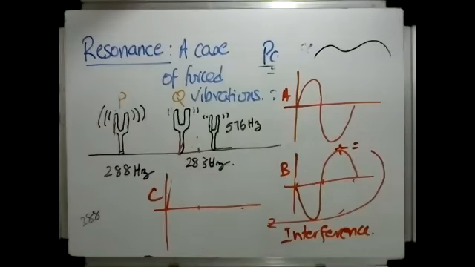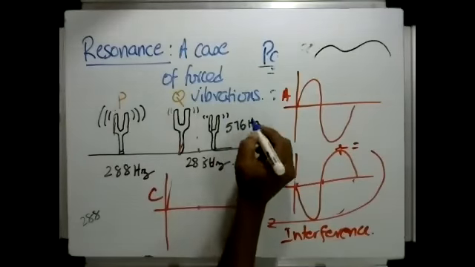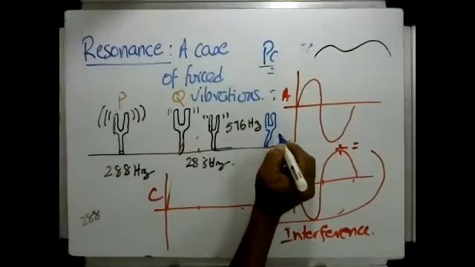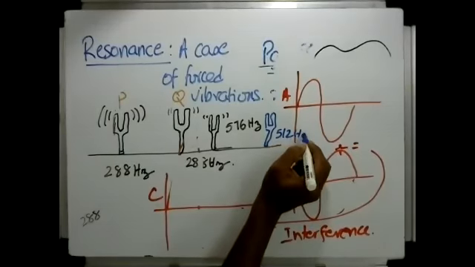Another question could be, what if I had another tuning fork over here which has a completely different frequency, which is not a whole number multiple of this? Let us say, for example, I have got 512 Hertz. I've got another tuning fork here, which is 512 Hertz.